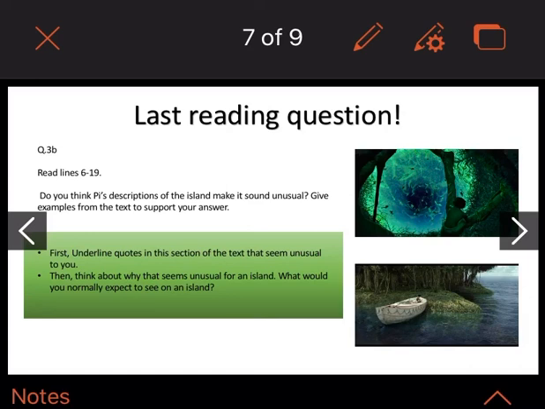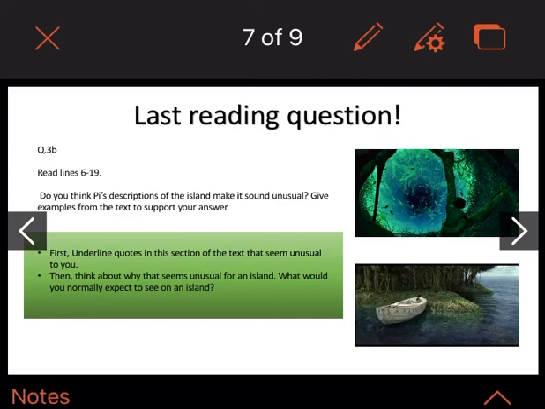So do you think Pi's descriptions of the island make it sound unusual? Give examples from the text to support your answer. So if you have a look at that green box there, what I suggest you do for this one, because it's a bit of a bigger answer, is start by underlining quotes in this section of the text that seem unusual to you first. Just have a look. What strikes you as unusual? Because it is very unusual.